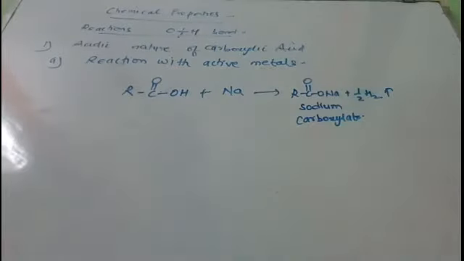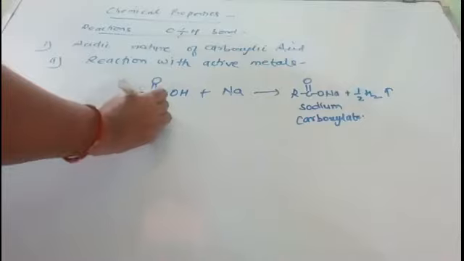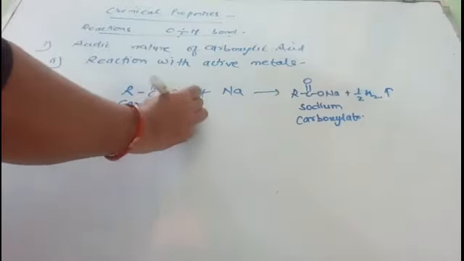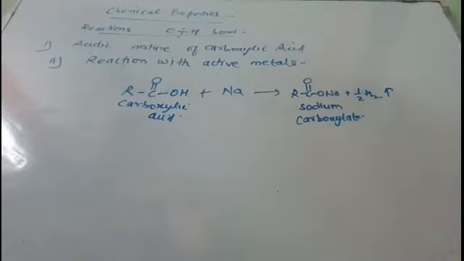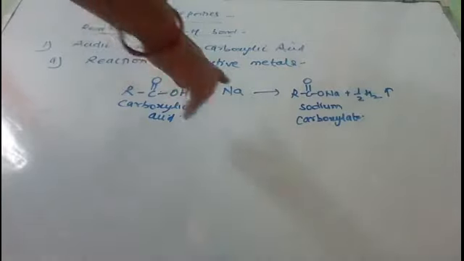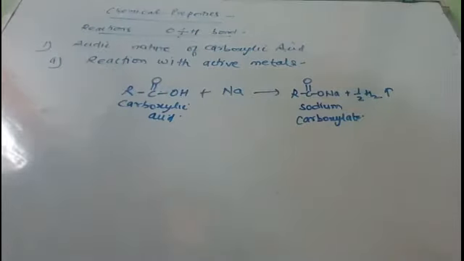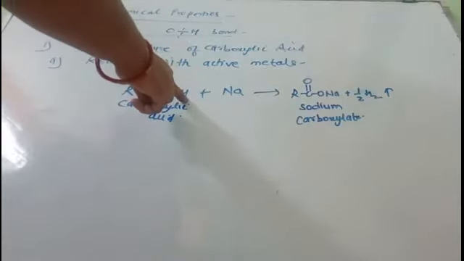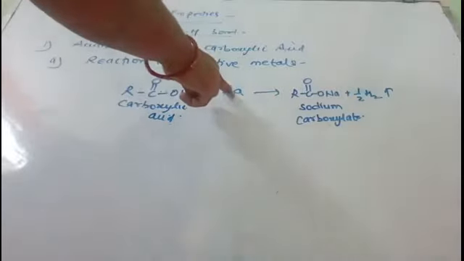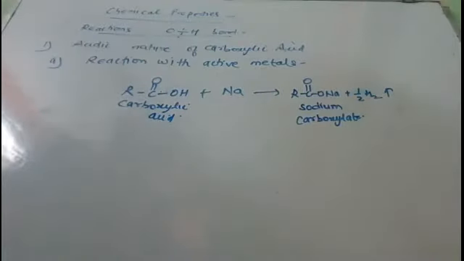So when carboxylic acids react with active metals, they liberate hydrogen gas, and this is the property of an acid, that when the acid reacts with metal, it liberates hydrogen gas. Why does this happen? Because the metal has a greater tendency to release the electron than hydrogen. So the hydrogen ion which is released from here will accept the electron given by sodium or any other active metal and will liberate as hydrogen gas. So this is the first reaction where the acidic nature of carboxylic acid is shown.